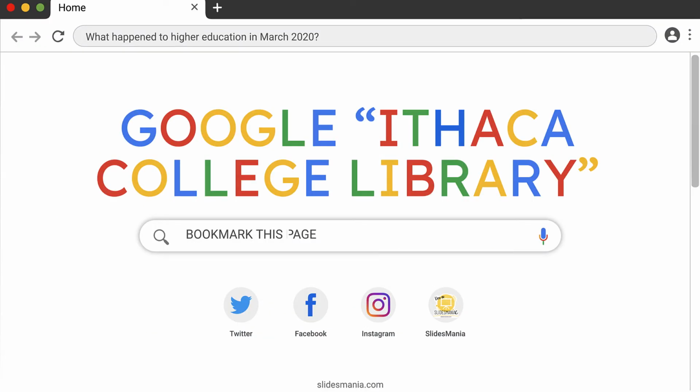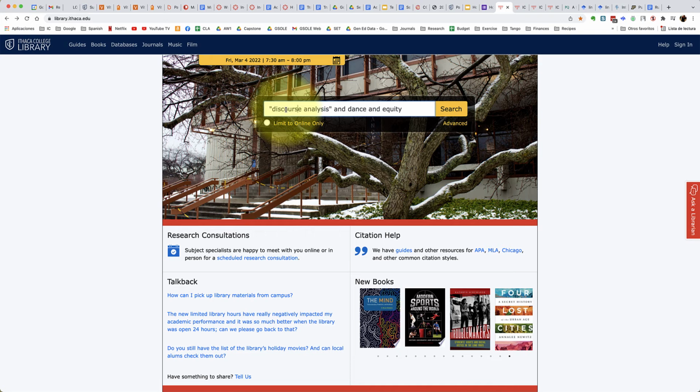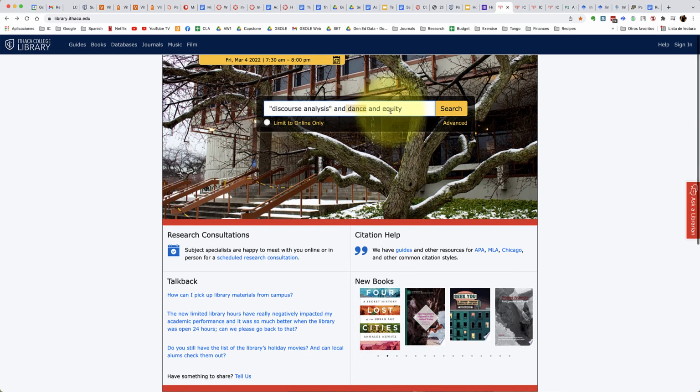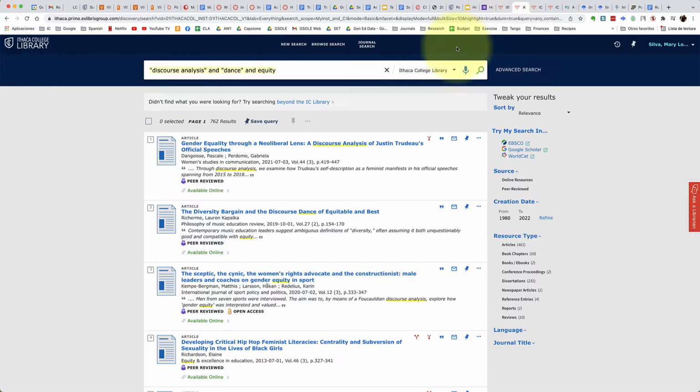The next step is to actually Google Ithaca College Library. And once you find the home page, you'll want to bookmark this page because you're going to be using it a lot for the next 4 years. Okay, so I'm here on the home page and I'm just going to try some keywords. So I'm going to try discourse analysis and then dance and equity. Okay, so I hit the search and right away I find a few sources that pop up.